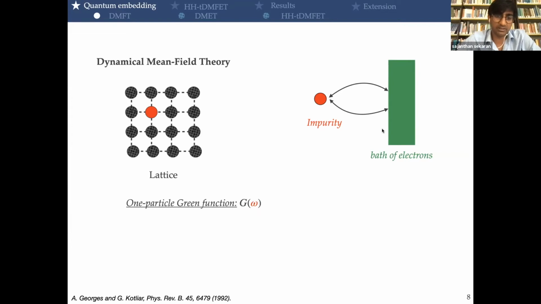The main variable that we use is the one-particle Green function, which is a frequency-dependent object. So they could study the evolution of the states of the impurity through time. The self-consistency condition is that the Green function of this impurity matches the local Green function of the lattice. So we can see here that we didn't really reduce the size of the system because we still have this infinite number of sites for the bath.